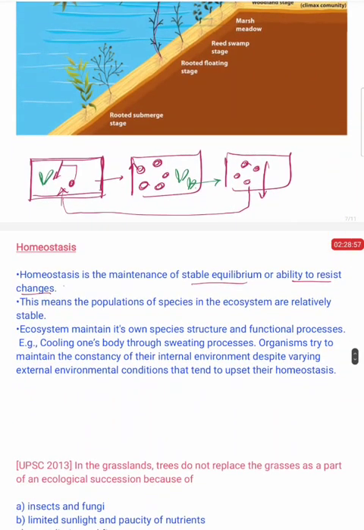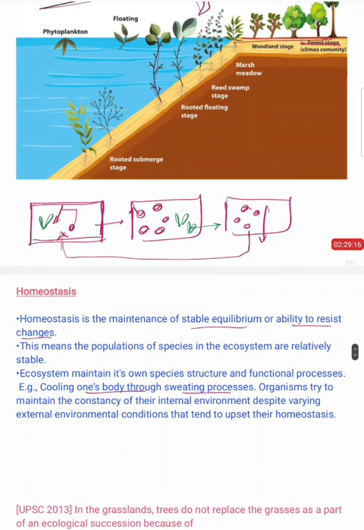One more example for this is cooling one's body through the sweating process. Let us consider when we go under the sun, due to the heat of the sun, our body starts sweating, which reduces the heat caused by the exposure to the sun. So this is again an example of homeostasis.